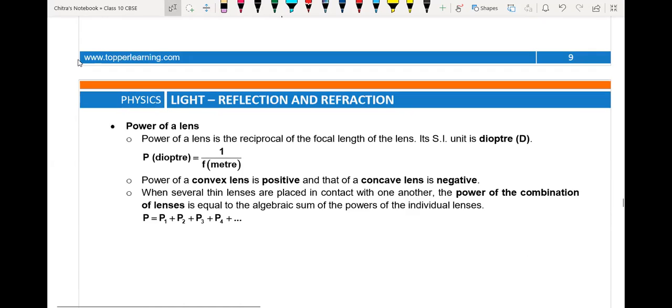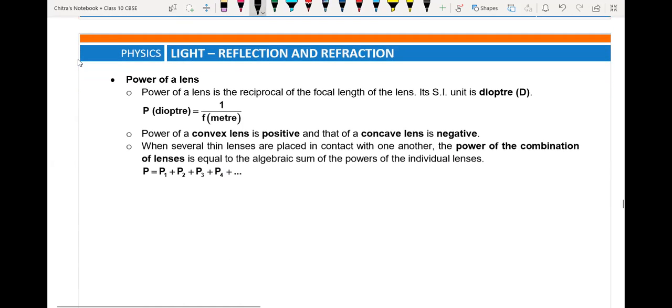Here we have the power of the lens. The power of a lens is measured in diopters. It is the reciprocal of the focal length in meters, that is, 1 divided by focal length. So the power of a convex lens is always positive because its focus forms on the positive axis, and that of a concave lens is negative.